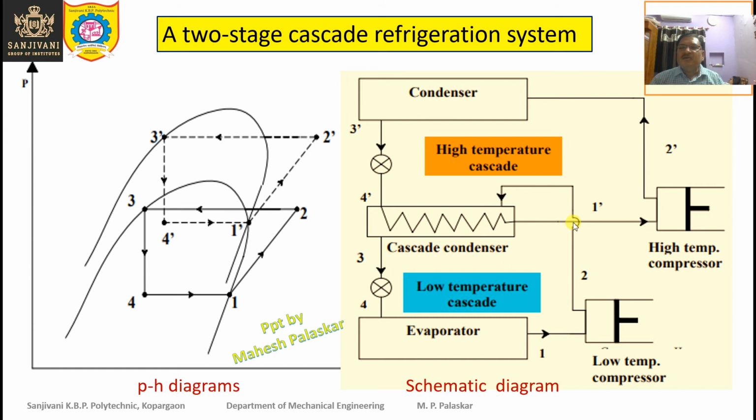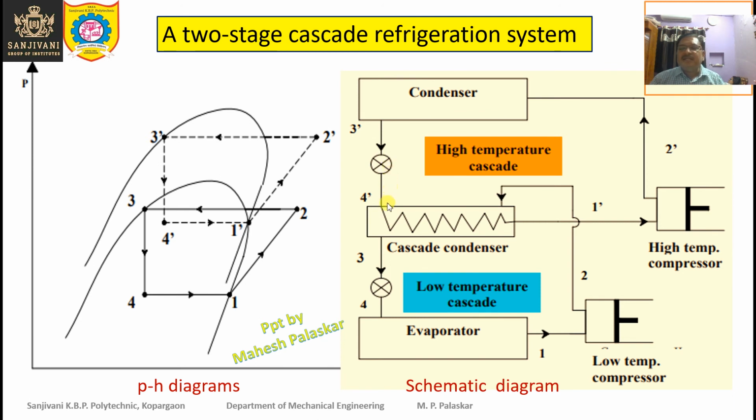Okay, so in order to cool the refrigerant flowing through the lower temperature cascade system, we need a refrigerant evaporating at a lower temperature, and for that purpose we again need one more separate vapor compression system. We need one more compressor, the high temperature compressor, which is present in the high temperature cascade system. Then we need a condenser. This condenser can reject heat to the atmosphere, to the environment, or to some naturally available cooling water. Then there is the expansion device as usual.